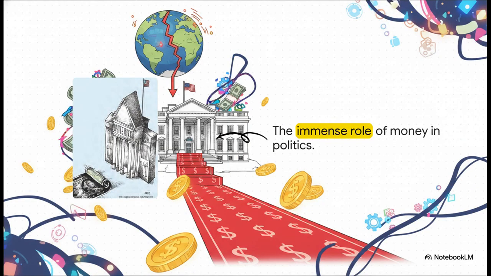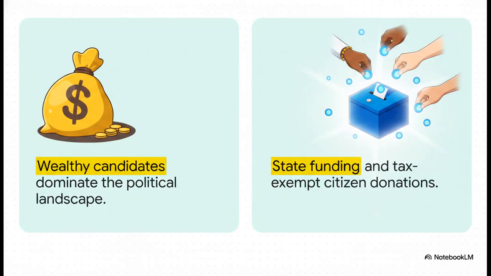Next up, let's zoom out to a massive, macro-level deepening challenge. This striking cartoon from our source material shows a dollar bill unrolling like a red carpet straight up to the doors of the White House. It is such a powerful visual metaphor for the immense, oversized role of money in politics today. The overarching problem here is that wealthy candidates and big business donations absolutely dominate the political landscape, and that essentially reduces the voice of the poor.